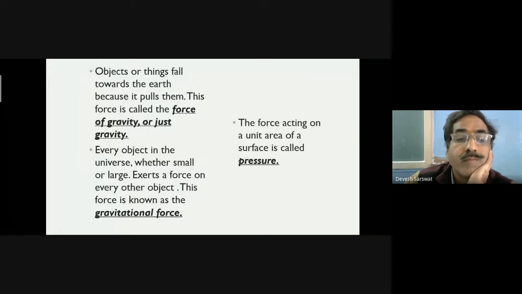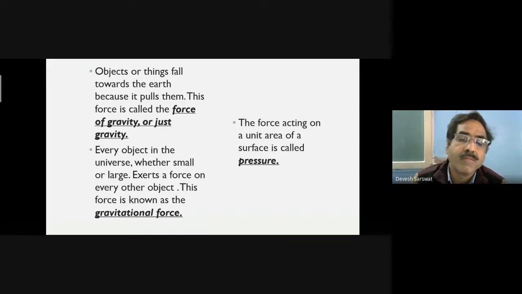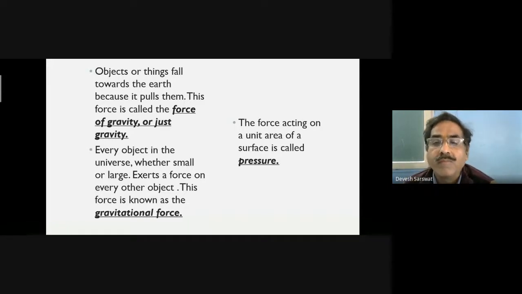Objects or things fall towards the earth because it pulls them. This force is called the force of gravity or just gravity. Every object in the universe, whether small or large, exerts a force on every other object. This force is known as gravitational force. The force acting on a unit area of a surface is called pressure.